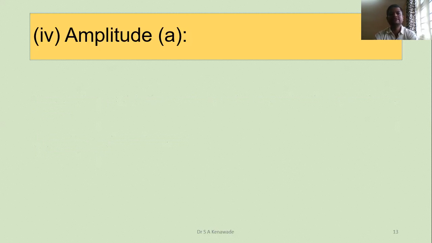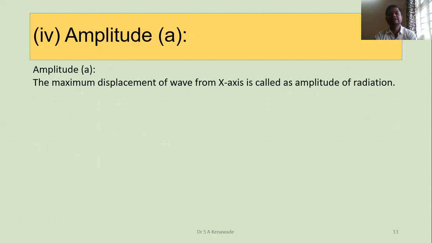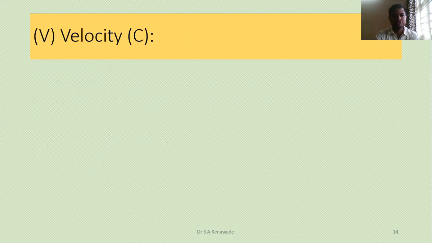The next one is amplitude, denoted by the symbol A. Amplitude is the maximum displacement of a wave from the x-axis, that is the maximum displacement of a single wave in the direction of the x-axis, which we call the amplitude of radiation.